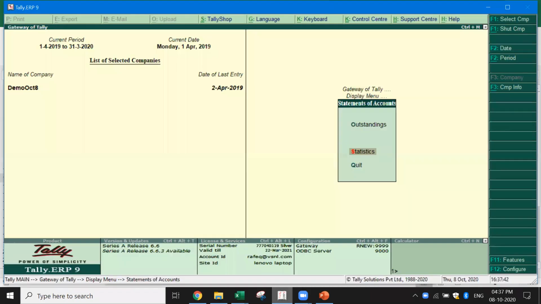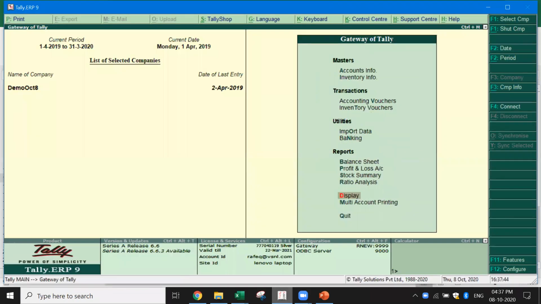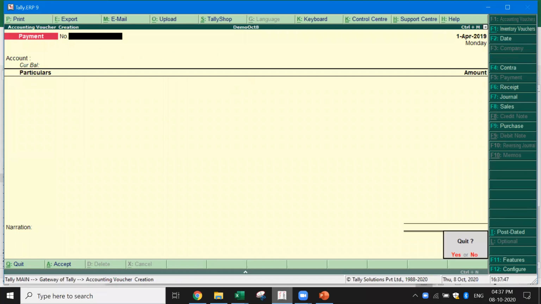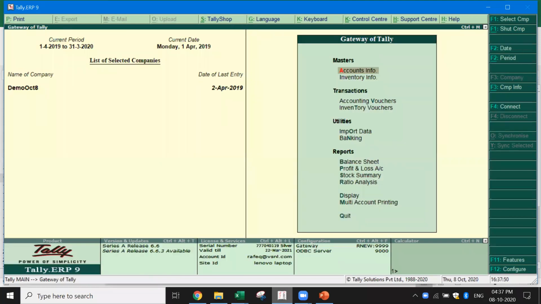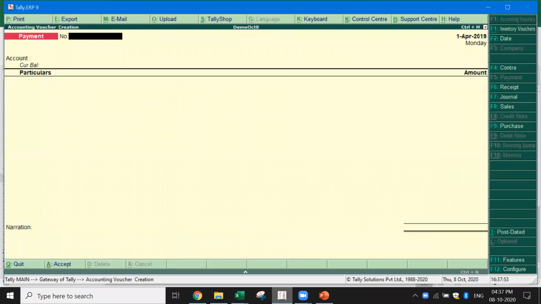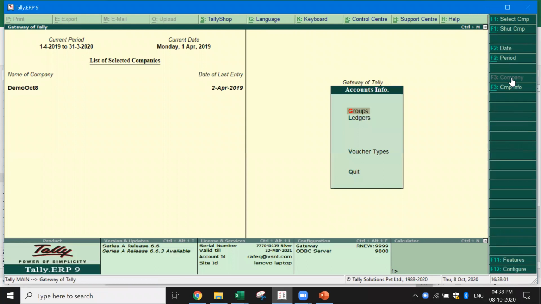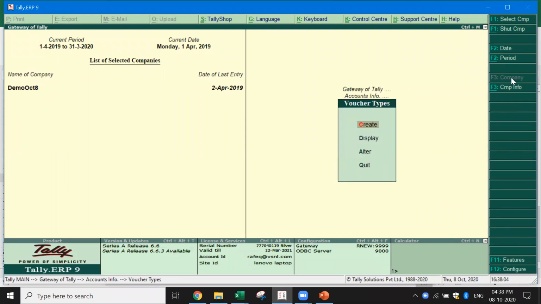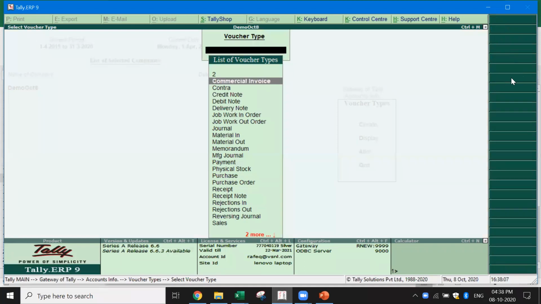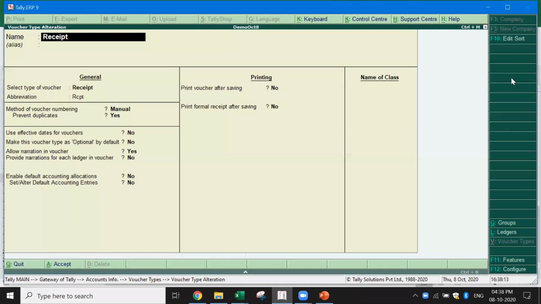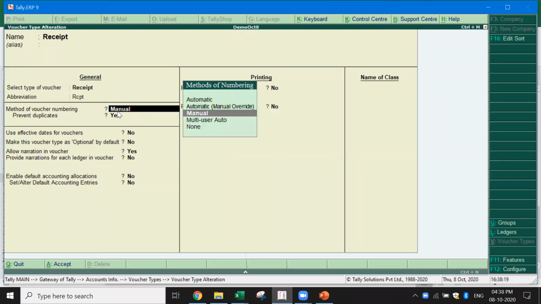Let's come to Tally and show you, because this is where many CS make mistakes in converting the data. Now, if you see here, I come to vouchers. If you go to voucher types and say alter, let me pick up one receipt and see how the voucher numbering is done. It's very important that you get the data right. Now, if you see here, it has been set to manual. When you set it to manual, whatever number you give will be taken as the voucher number.